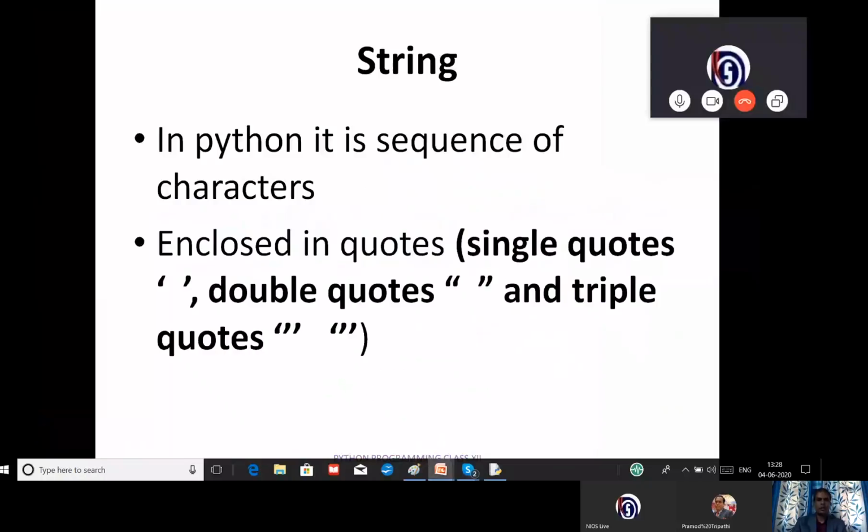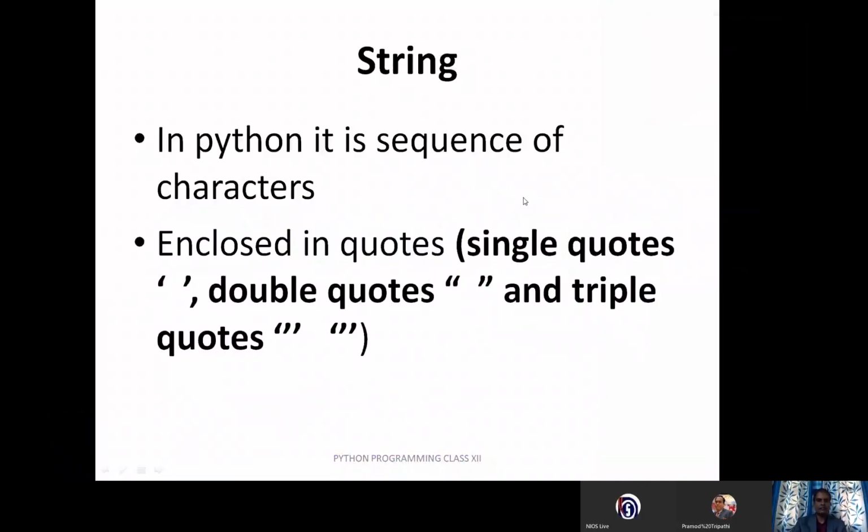So let us see what is a string. Everything, whatever you talk, you write, you fill in a text field, you type on Google, everything is text. In Python also, a sequence of characters is called a string. A string is always enclosed in either single quote, double quote, or triple quote.